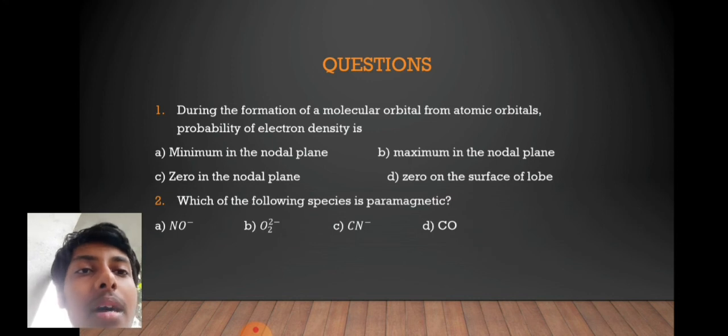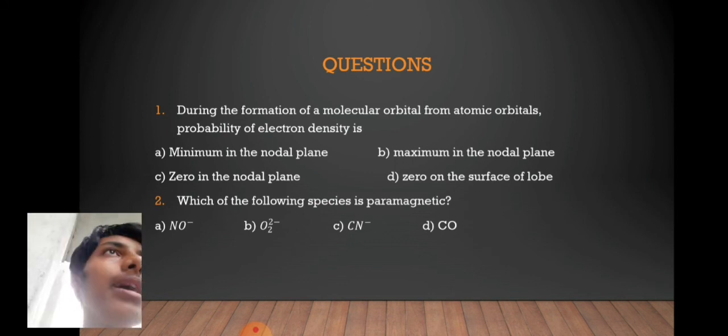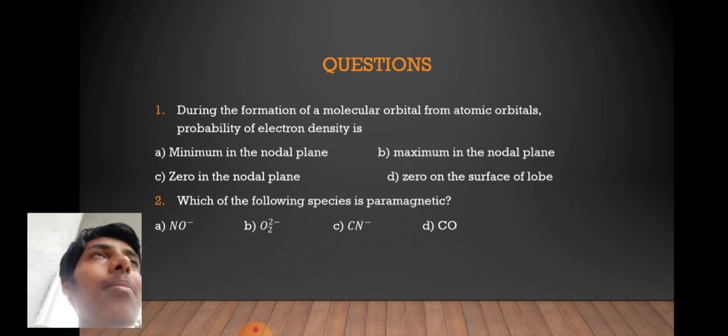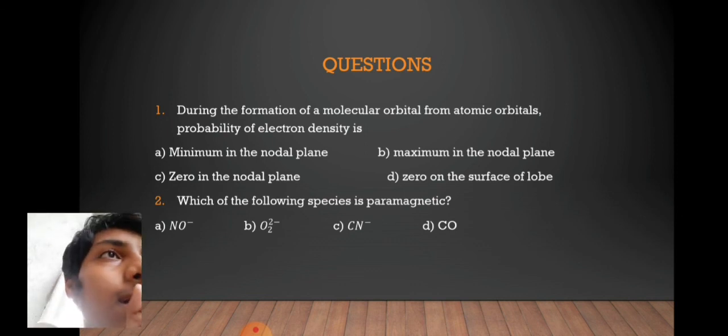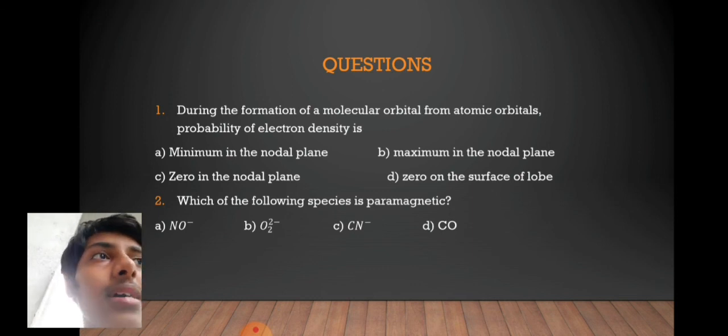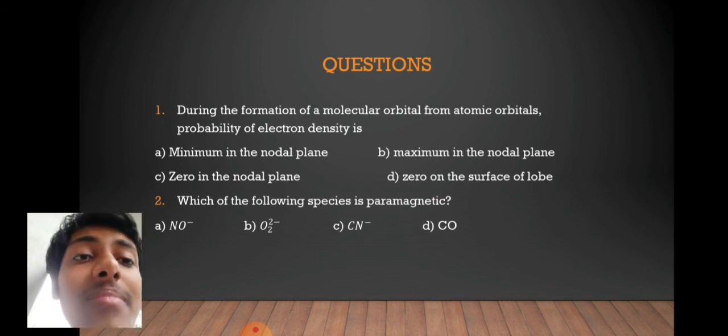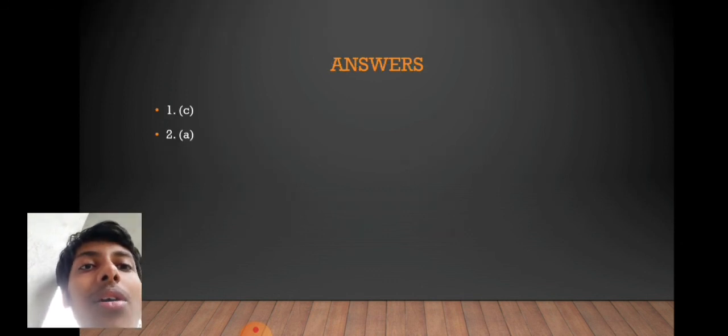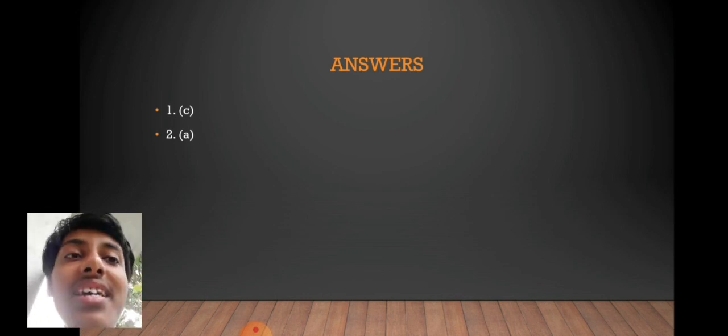For the first question, when you form molecular orbitals from atomic orbitals, you get the nodal plane. So what is the electron density probability in a nodal plane? It was a very clear and conceptual question. It cannot be minimum, it cannot be maximum even. Why? Because if you have the words minimum or maximum, that means there will be a certain figure for it, and it cannot be that. But we know that in a nodal plane, the probability of electron density is 0. So option C is the correct answer. Let me check. Oh gosh, 1C, and the next is 2A. So those who figured it out, very good.